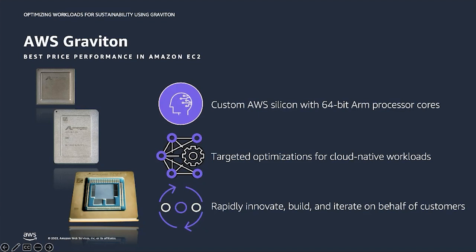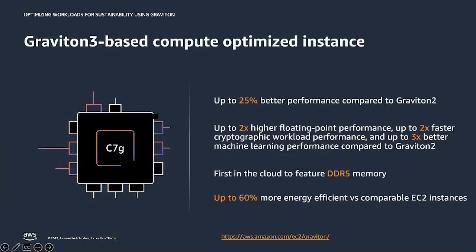The Graviton family of processors is currently in its third generation. Due to innovations enabled at the chip level, Graviton3-based instances offer significant generation over generation performance and efficiency improvements, from 25% better general purpose compute performance to up to 3 times better machine learning performance, and the introduction of new energy efficient technologies such as DDR5 memory. These are all examples of the rapid innovation enabled by Graviton to AWS customers.